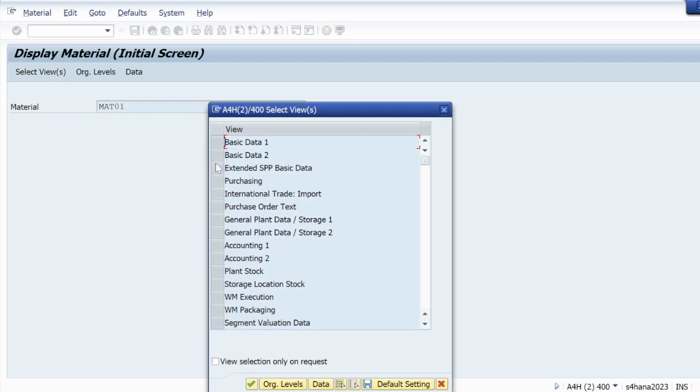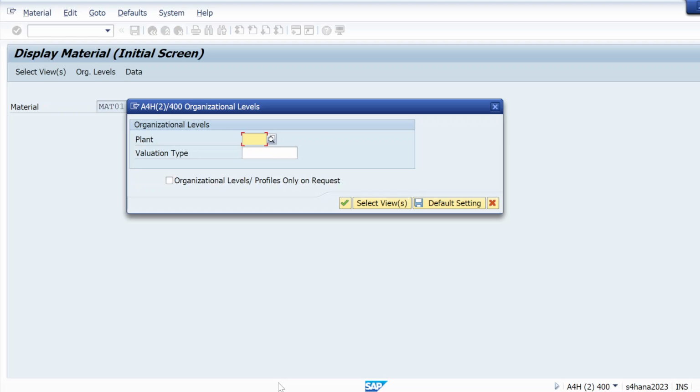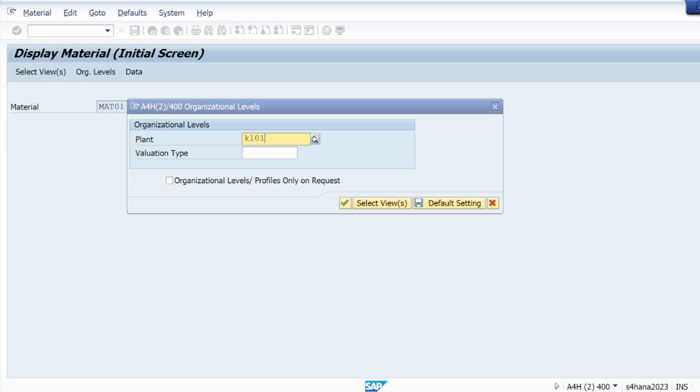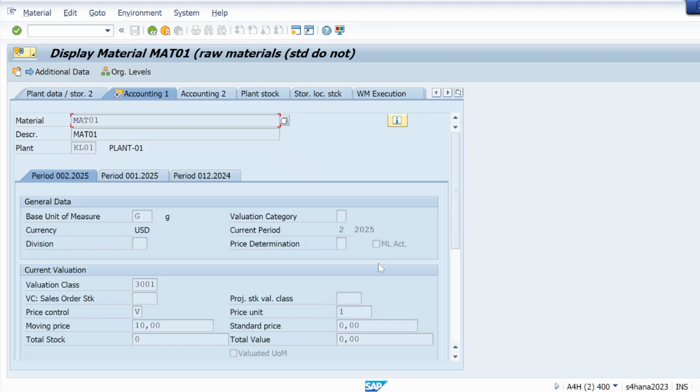Let me go to the accounting one view, give your plant here, hit enter, and you can see in the accounting one view that the material ledger is not activated, because when I created the MAT01 material, I didn't make the material ledger active properly. So that was the reason, and that's why it's not check marked.